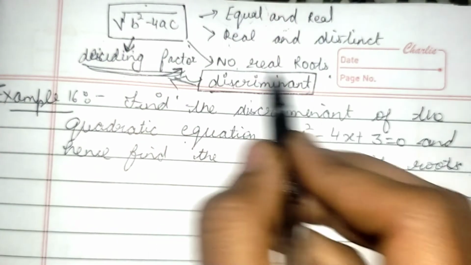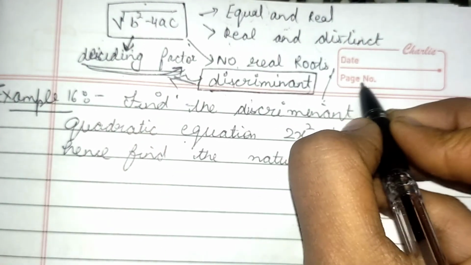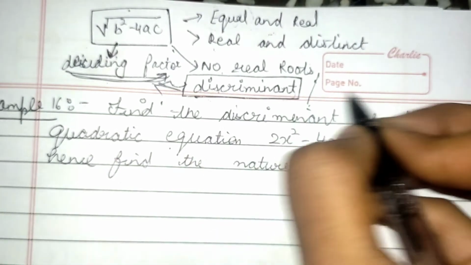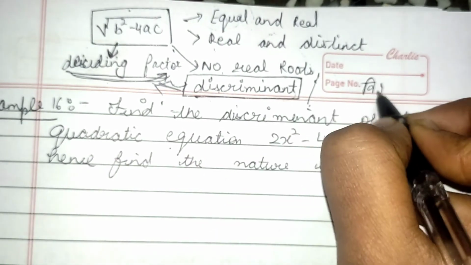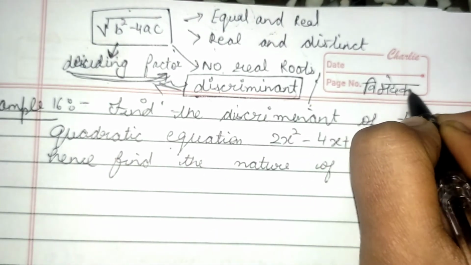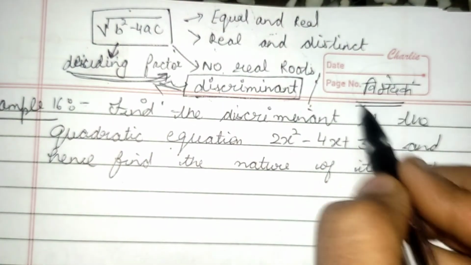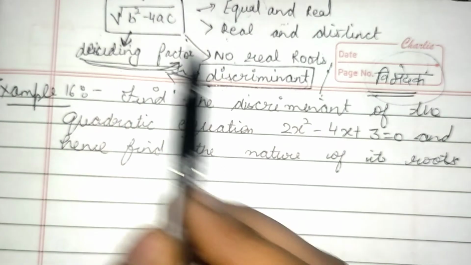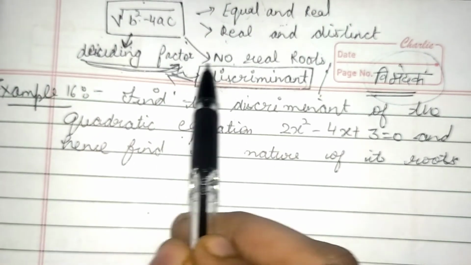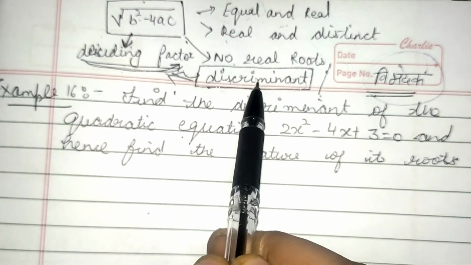And in Hindi, discriminant means vibhedak, and vibhedak means the one which is dividing. So that's why this is called the deciding factor, that's why this is called our discriminant.